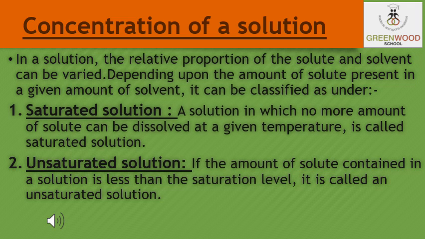In other words, when no more solute can be dissolved in a solution at a particular temperature, it is known as a saturated solution. The amount of the solute present in the saturated solution at this temperature is known as its solubility. Now, if the amount of solute contained in a solution is less than the saturation level, it is known as an unsaturated solution. Now, in the next slides, we will discuss how we can measure the concentration of the solution.